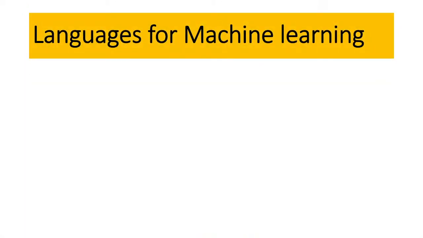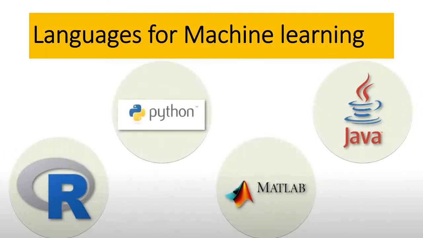As for languages for machine learning, mainly we use the R programming language, also Python, Matplotlib, and Java.